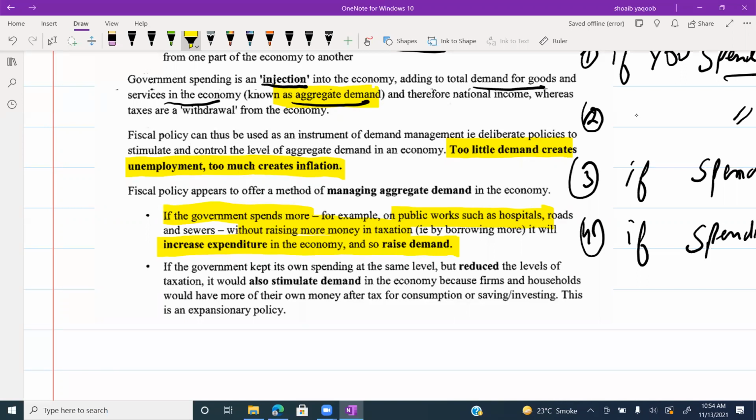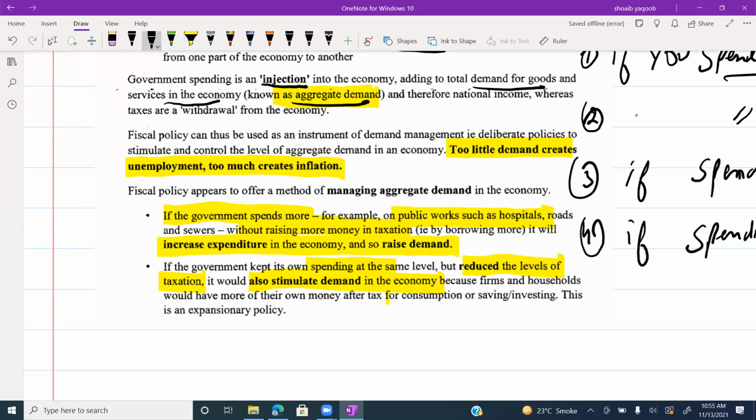Second one is government kept its own spending at the same level, but reduced the level of taxes. Government has maintained the spending, but has reduced the collection of taxes. It is actually the same case which we have covered above. You are injecting money in the economy. How? You are spending the same amount, but you are collecting less. So it will also increase the aggregate demand in the economy.